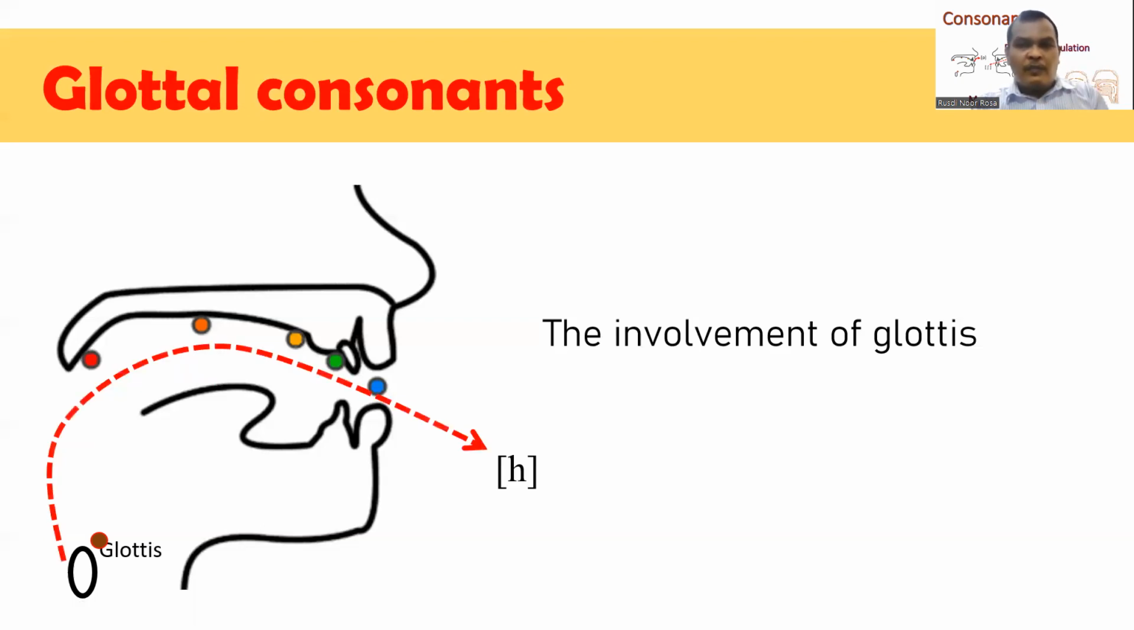There are 8 types of consonants based on place of articulation. They are bilabial consonants, dental consonants, labiodental consonants, alveolar consonants, post-alveolar consonants, palatal consonants, velar consonants, and glottal consonants.